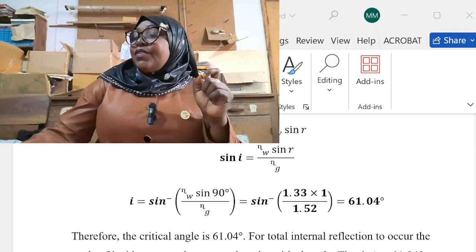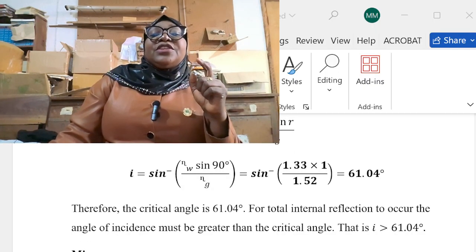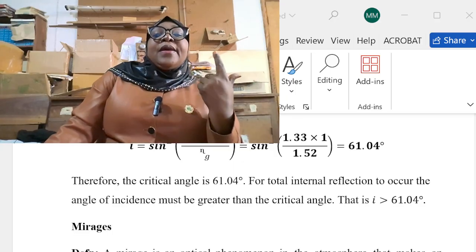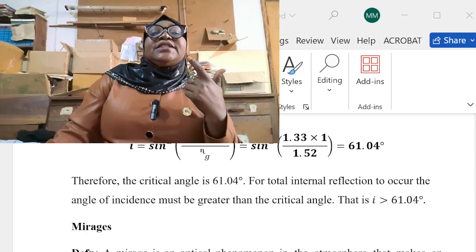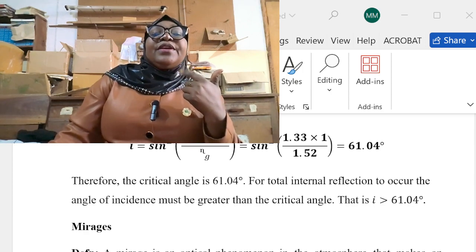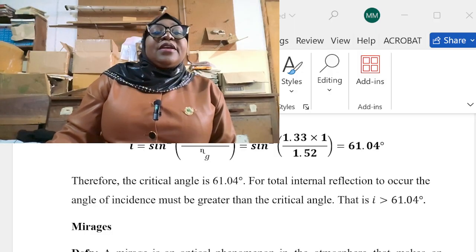This is the angle of incidence, which is equal to the critical angle. So for total internal reflection to occur, the angle of incidence must increase beyond this 61.04 degrees. That is the answer.